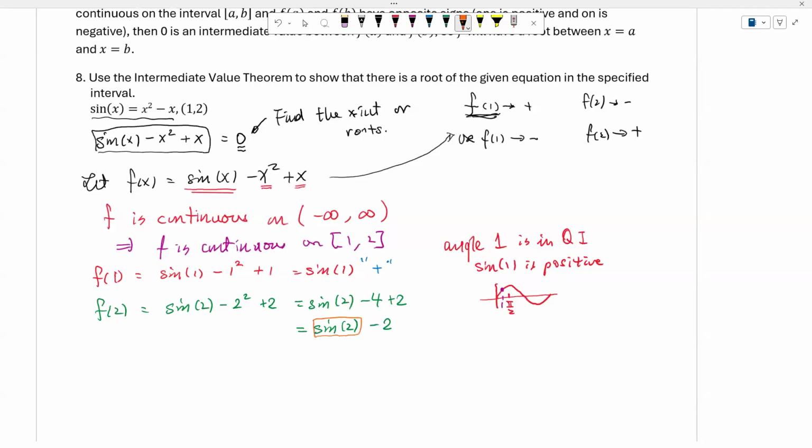One thing that I know is that the psi function is always bounded between -1 and 1. So the maximum of psi of 2 may be 1. If I have 1 minus 2, it is negative, right? Therefore, in this case, I know that f of 2 must be negative.